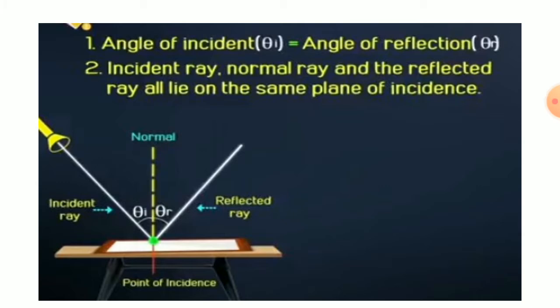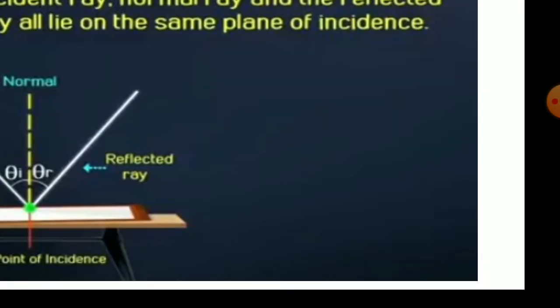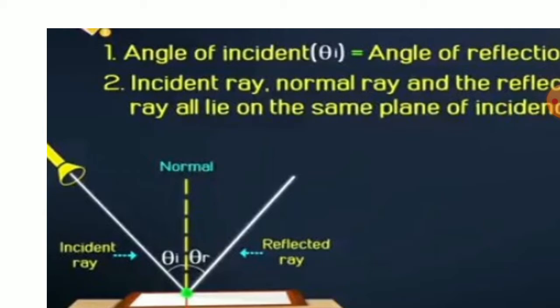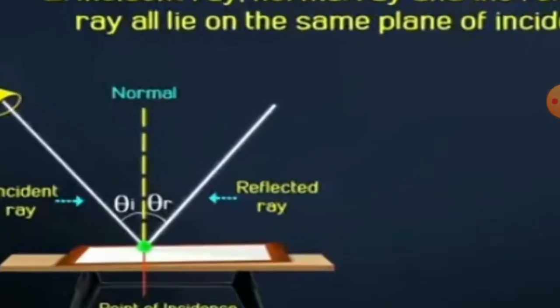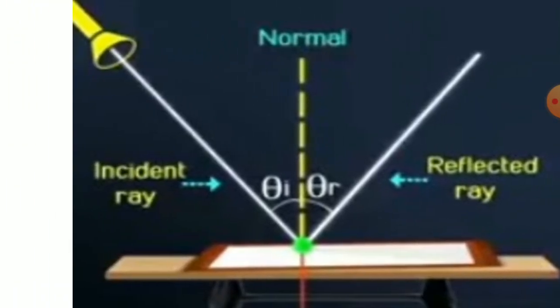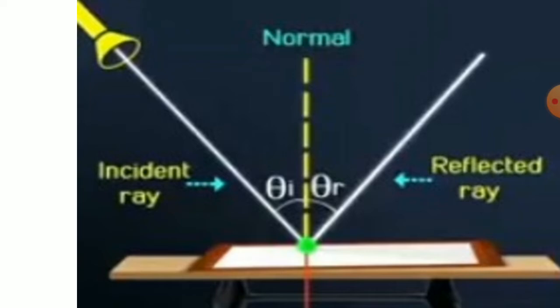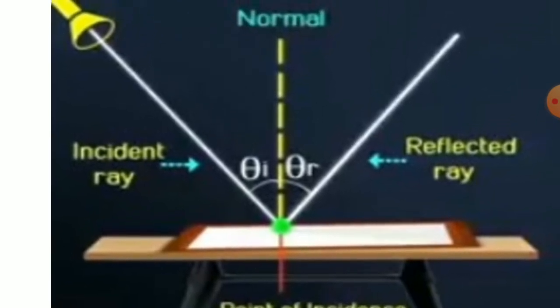In part 1, we already understood that light travels in a straight line, as a light ray. And we saw the reflection of light, and there are two laws. Law 1: the angle of incidence is equal to the angle of reflection, that is, i is equal to r. And the second law: the incident ray, normal ray and reflected ray should be in the same plane.